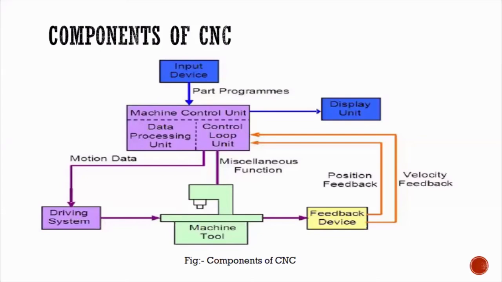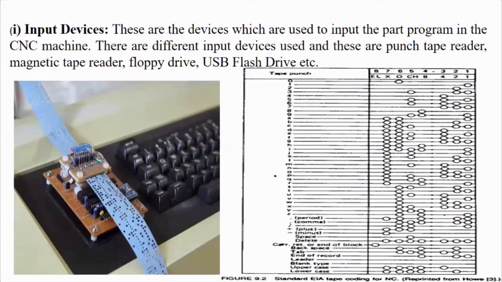I'll show some photographs. Here, what is an input device? These are the devices which are used to input the part program in the CNC machine. This is very simple. There are different input devices used, and these are punch tapes. You may not know what a punch tape is. That is why I have given this diagram. You can see this diagram. Here this is a punch tape, and these are the holes.